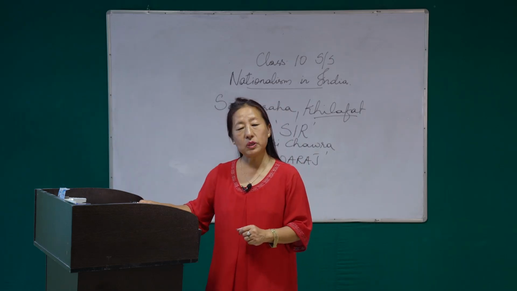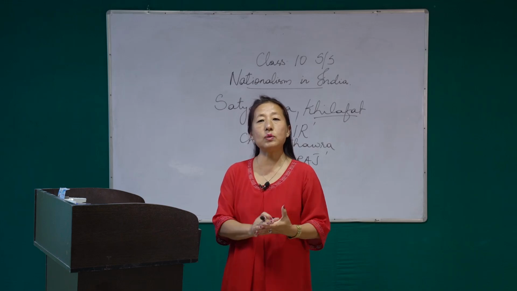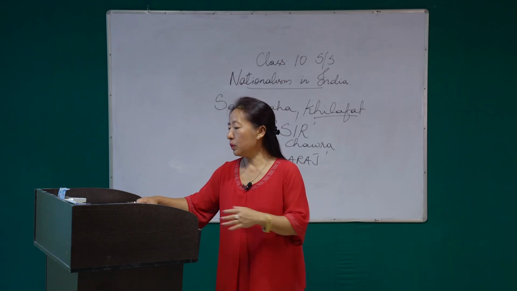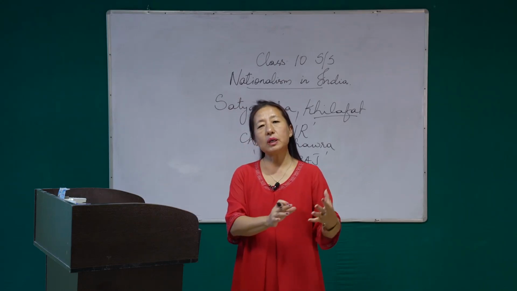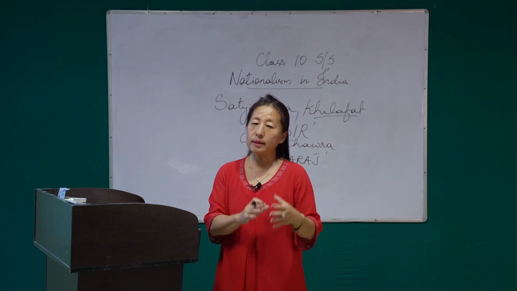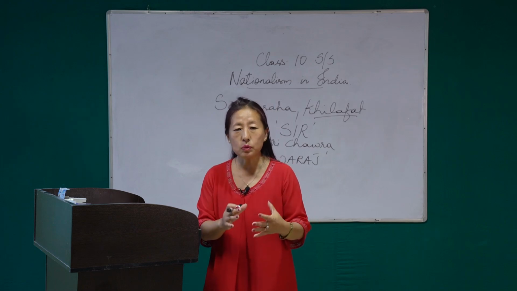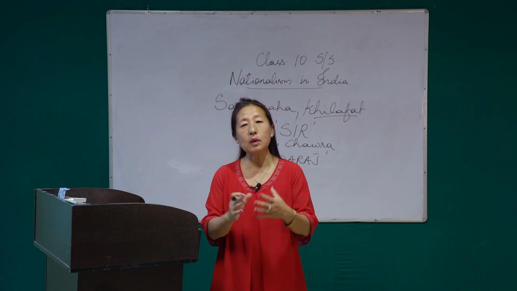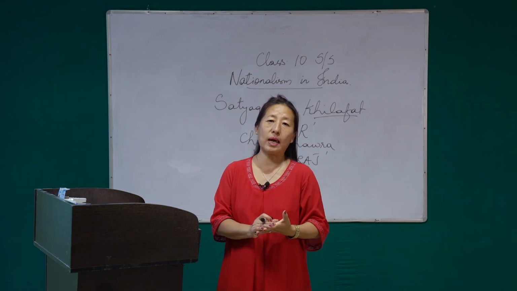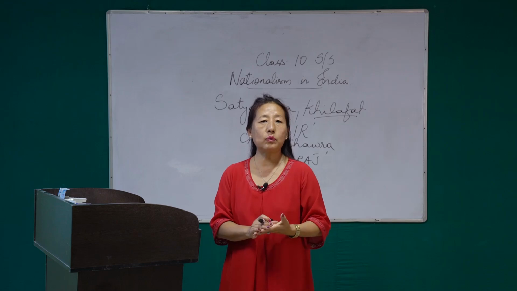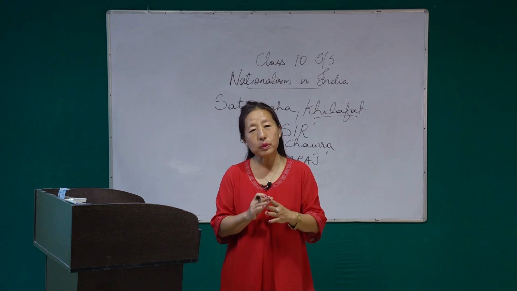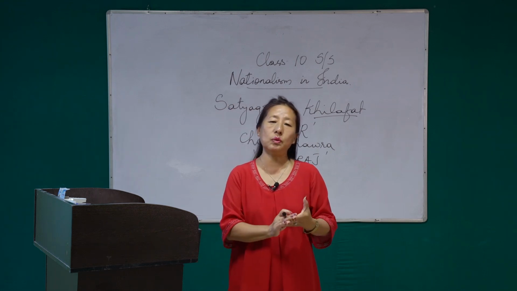This Simon Commission is a commission which was sent to India by the Queen of England. In 1927, this commission was sent to India. The reason why it was sent was to discuss how to transfer the power back to the Indians. That means how to give back India her independence. That was the reason why this commission was sent to India.